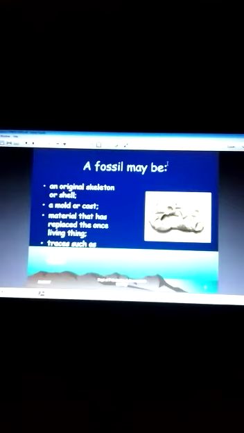That fossil may be an original skeleton or shell, a mold or cast material that has replaced the once living things, or traces such as footprints or worm tubes. This may be the fossil.